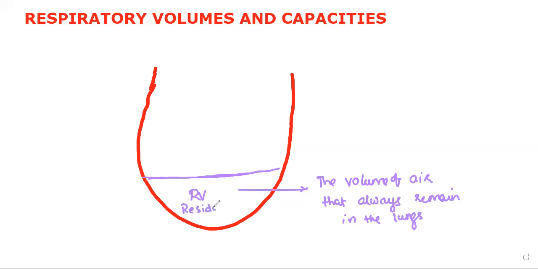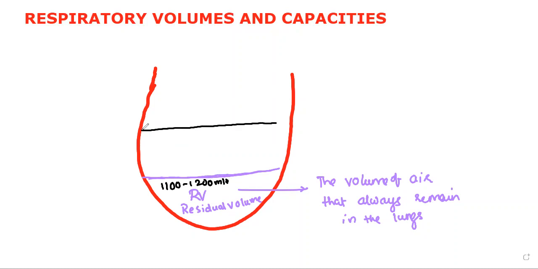We say it as residual volume. So what is the amount of residual volume? 1100 ml to 1200 ml.